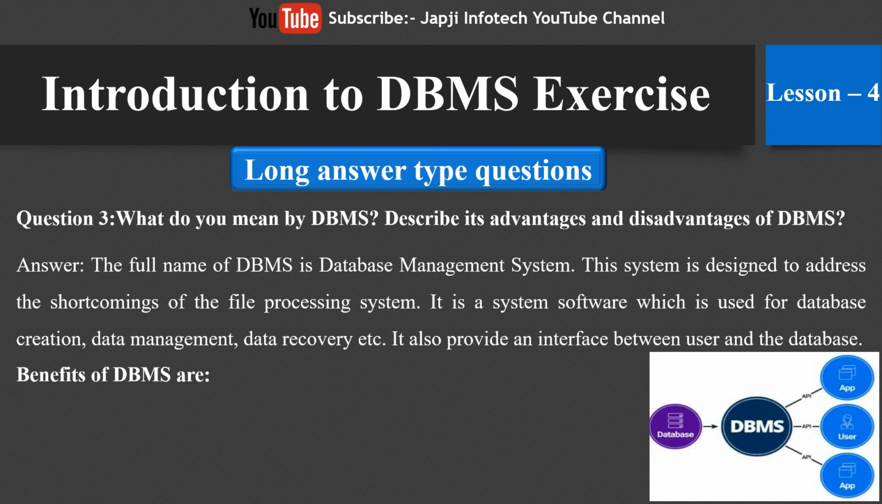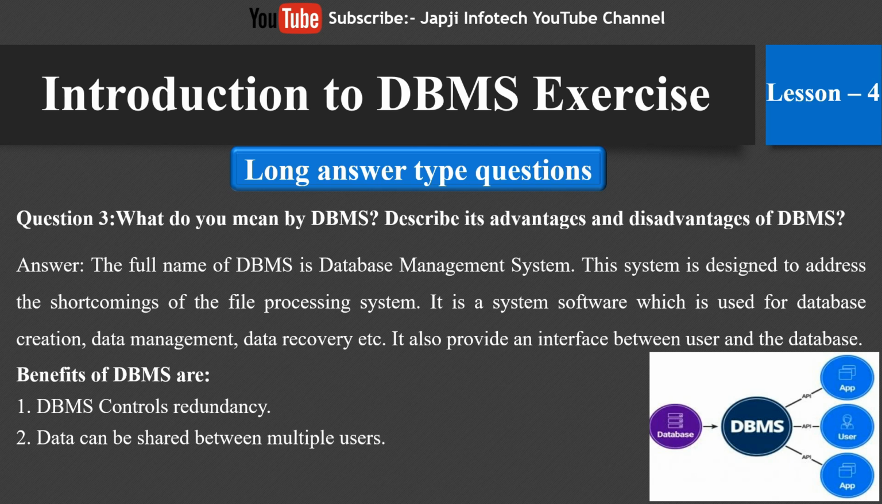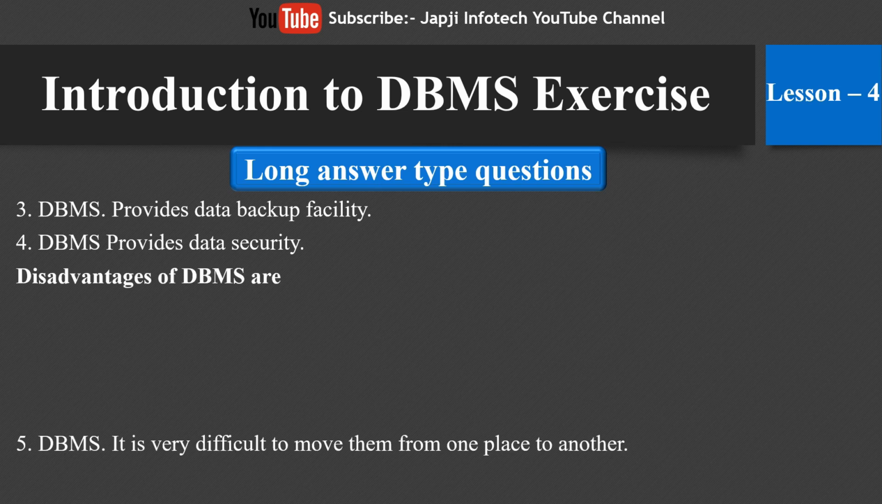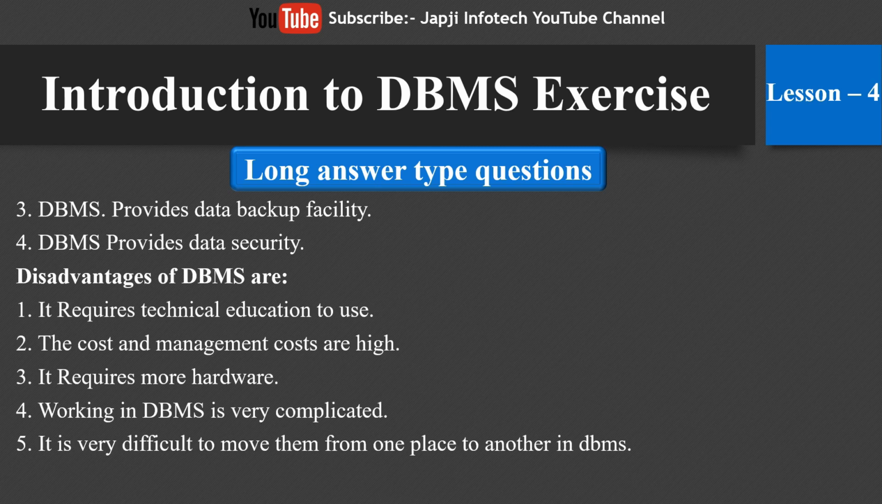The benefits or advantages of DBMS are: the first one is DBMS controls redundancy. Second one is data can be shared between multiple users. Third one is DBMS provides data backup facility. Fourth one is DBMS provides data security. And the disadvantages of DBMS are: the first one is it requires technical education to use. Second one is the cost and management cost are high. The third one is it requires more hardware. The fourth one is working in DBMS is very complicated. And the fifth one is it is very difficult to move data from one place to another in DBMS.